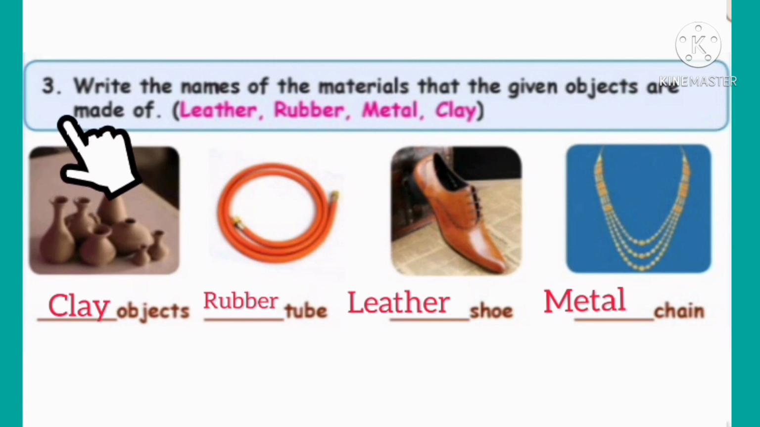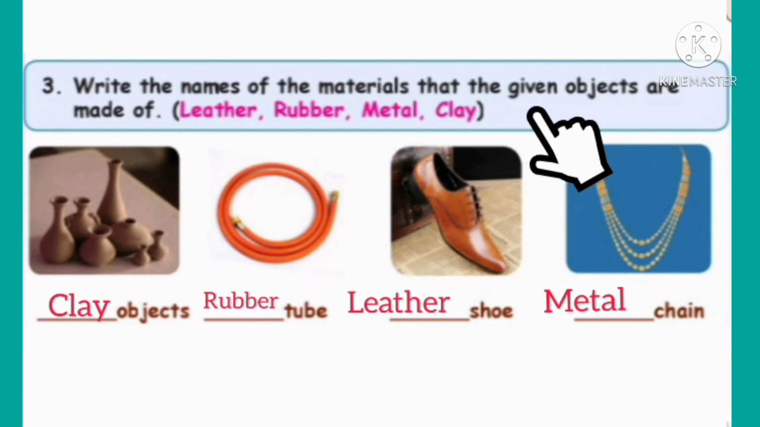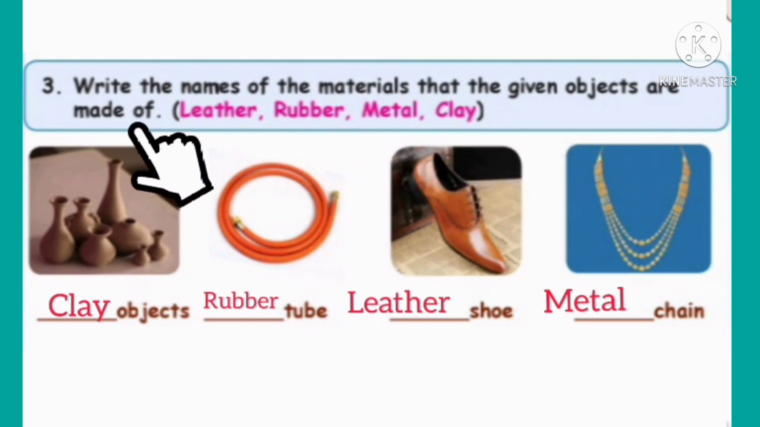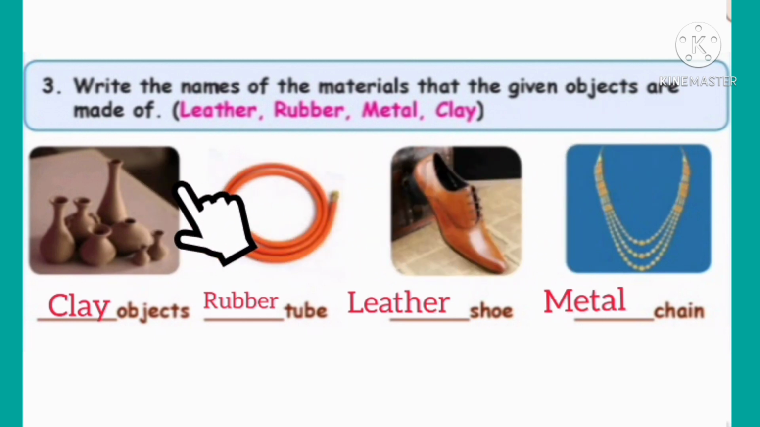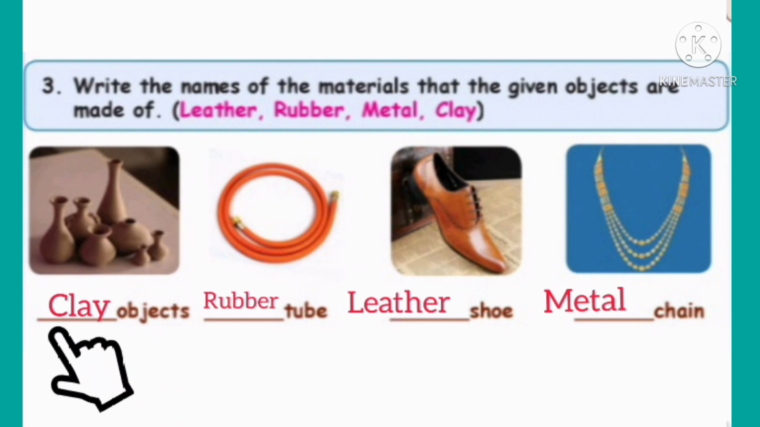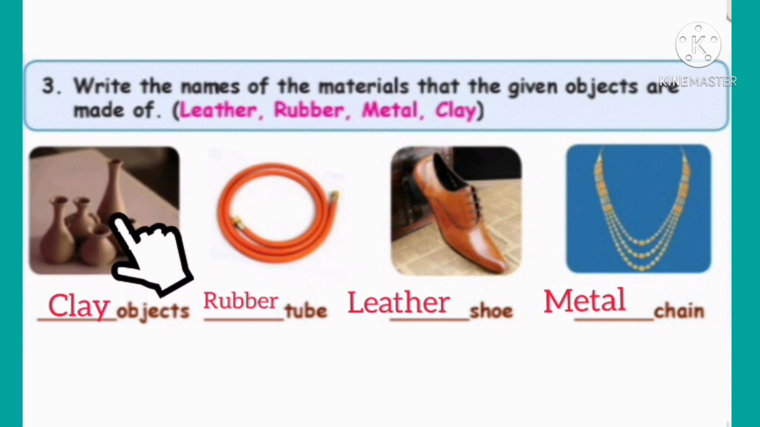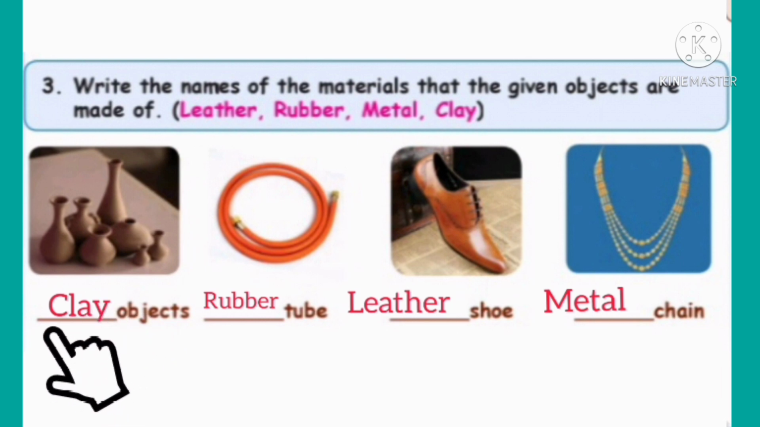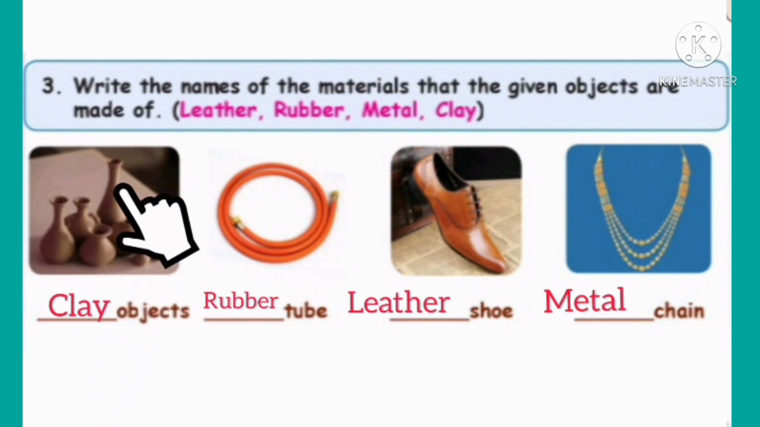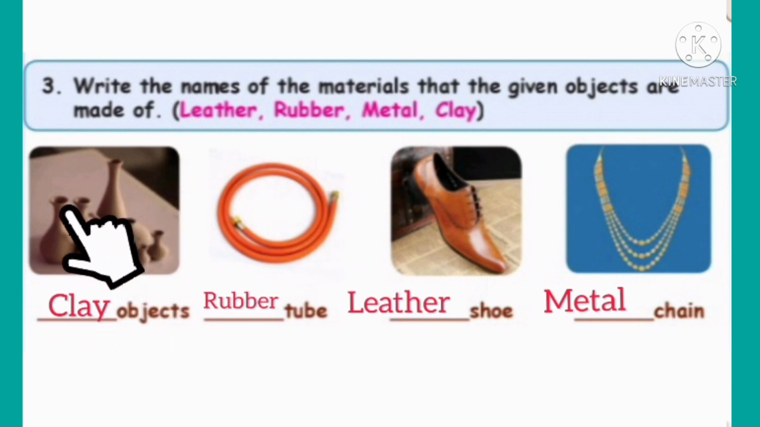Look here children, write the names of the materials that the given objects are made of. See these materials. What are the things made of? We have to write. Shall we do, children? Yes, very good. Come on. First one, see this. These objects are made of clay. Clay objects. C-L-A-Y, clay objects.